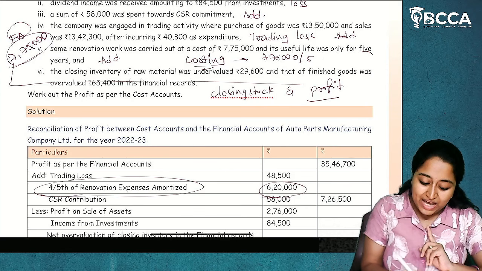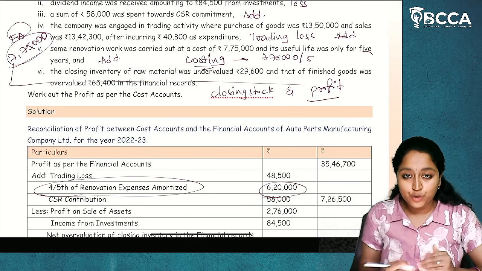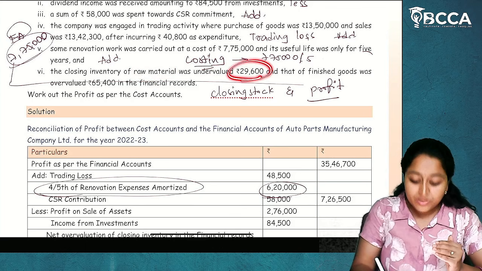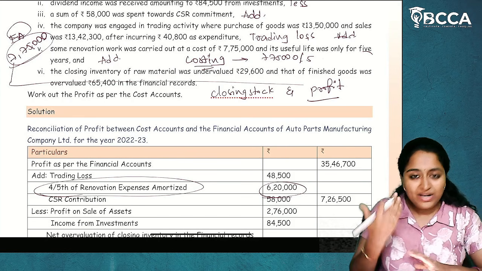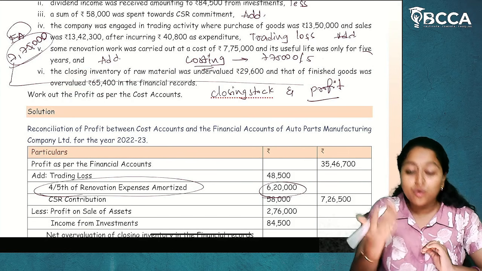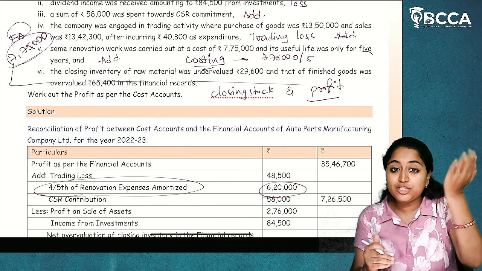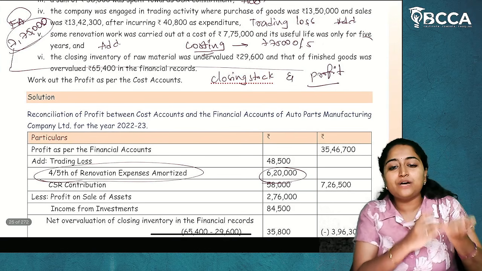Now, here they have told us that closing inventory of raw materials was undervalued, which means in financial accounts, profit is reduced for 29,600. That we will add back, and that of finished goods was overvalued. And how much is it overvalued? 65,400, which means profit is increased by 65,400 and it is reduced by 29,600.